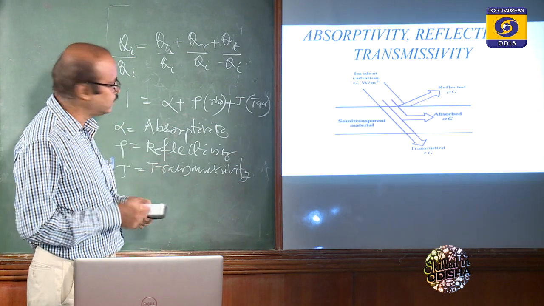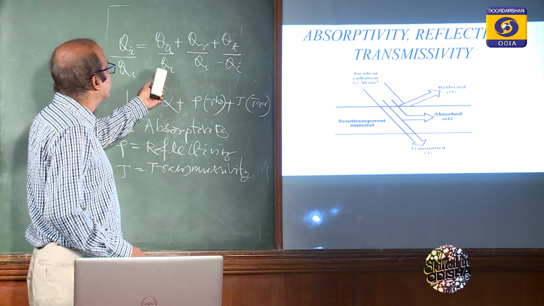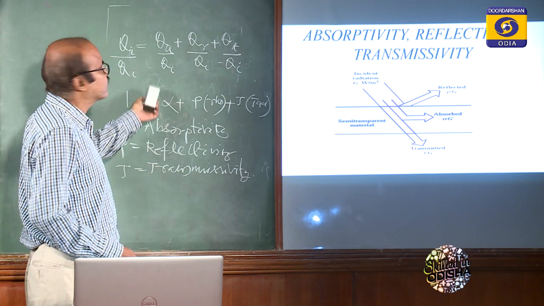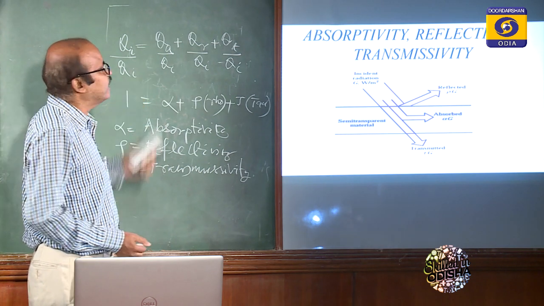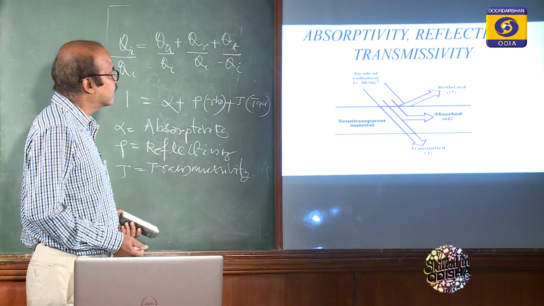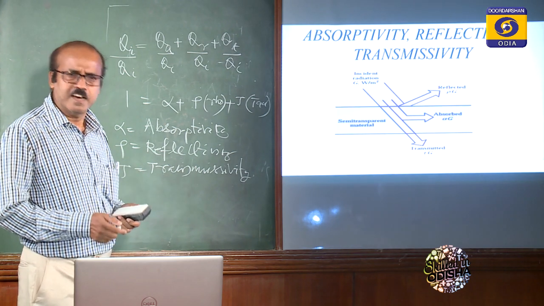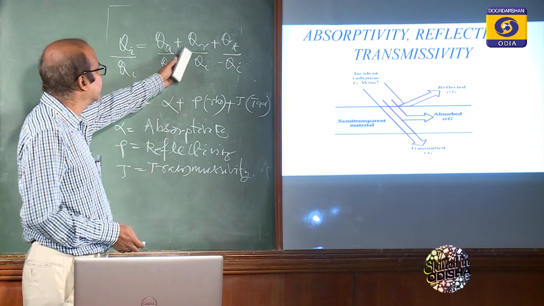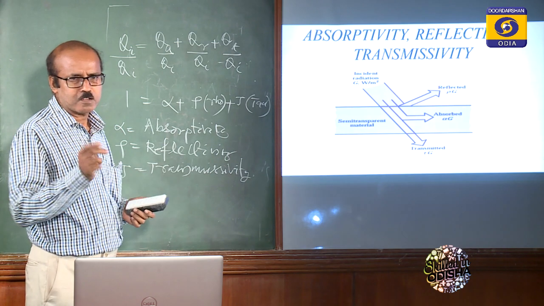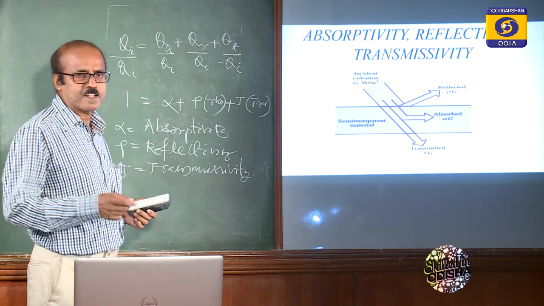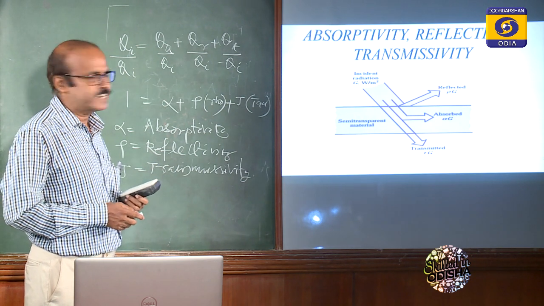Now how can you define them? Simply, alpha is equal to QA by QI. That means this is the ratio of the part of the incident radiation that is absorbed by the body to the total incident radiation. Similarly, reflectivity is the ratio of the part of the incident radiation that is reflected from the surface to the total incident radiation.